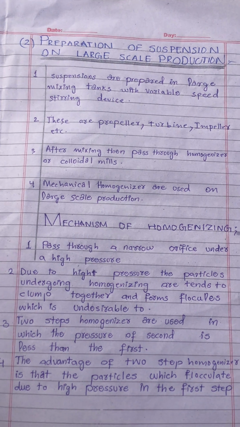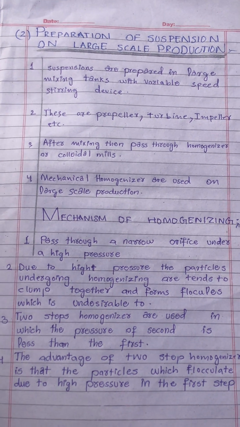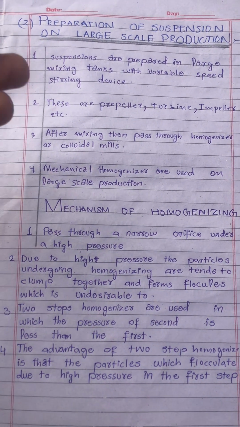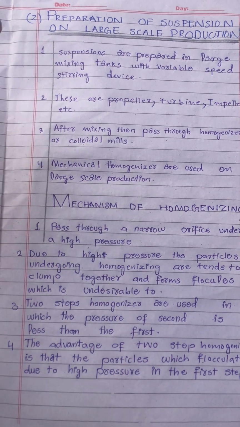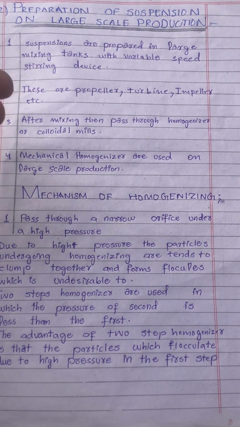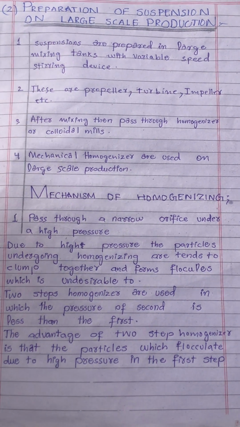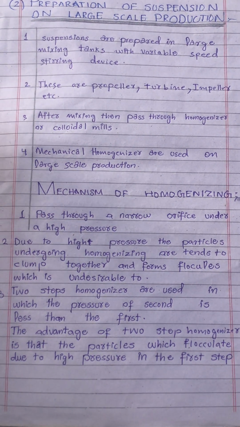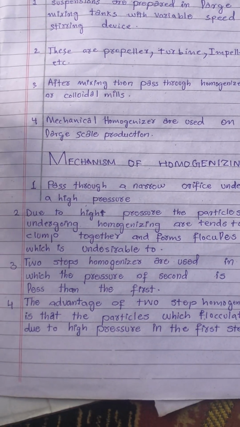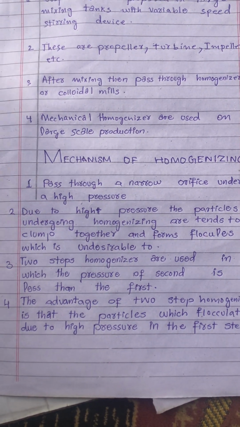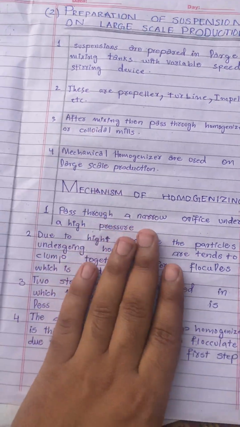Then we have the preparation of suspension on large scale production. Suspensions are prepared in large mixing tanks. We use tanks with variable speed stirring devices, such as propeller, turbine, impeller, etc. After mixing, it is passed through a homogenizer or colloid mill, which are mechanical devices. The mechanism of the homogenizer is that it passes the mixture through a narrow orifice.